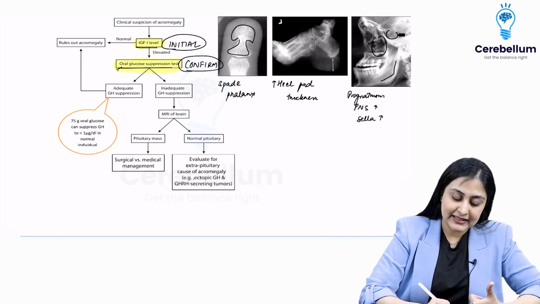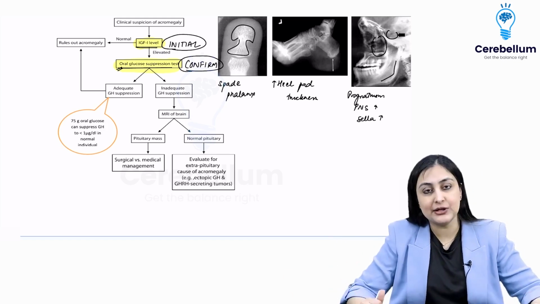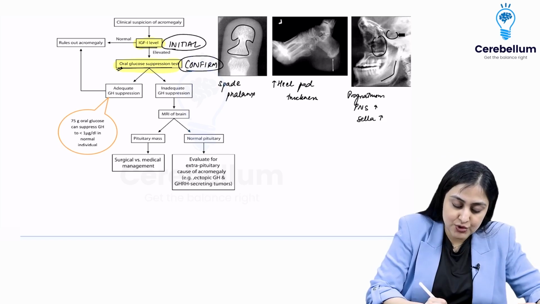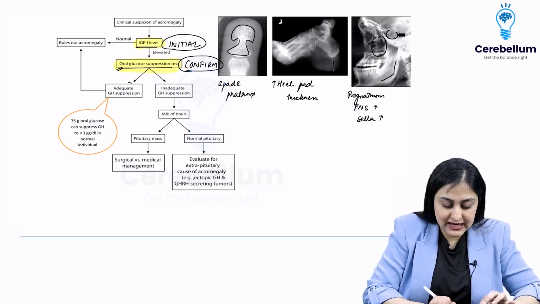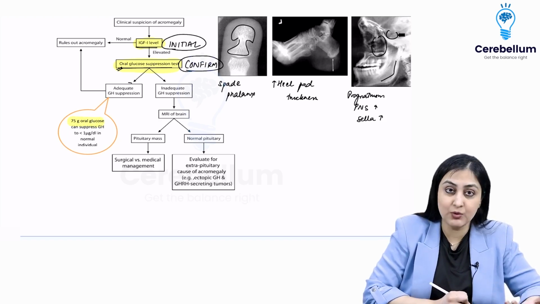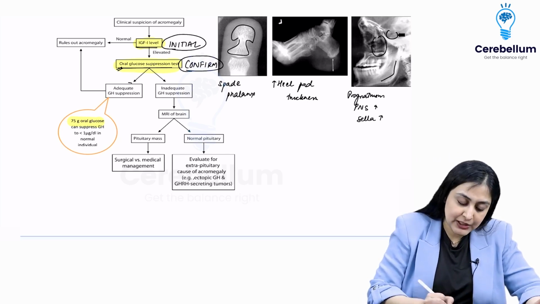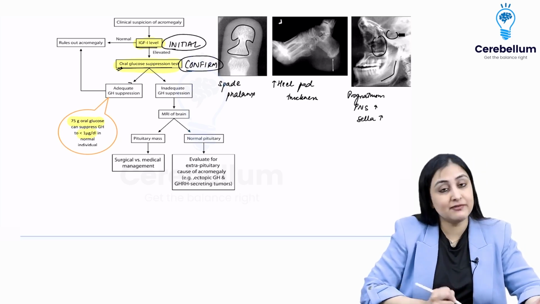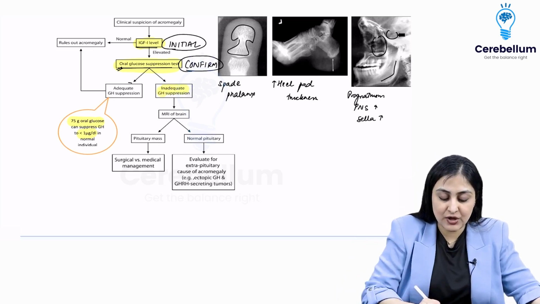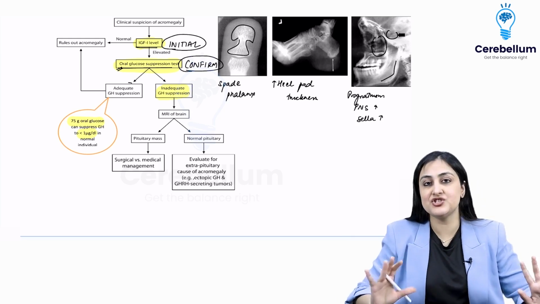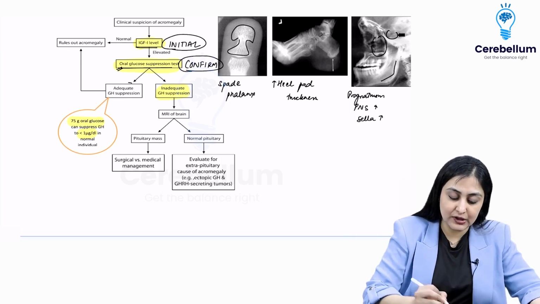So when I give glucose, GH is like, okay, somebody else is also on my team, I need not work. So when I give a glucose load in normal people, there will be GH suppression. If I give a 75 gram oral glucose test, just like we do for diabetes or for GDM, it will suppress the GH to less than 1 microgram in normal. If that is not suppressed, it means some GH is coming from somewhere, from a tumor. So then I go for localization.